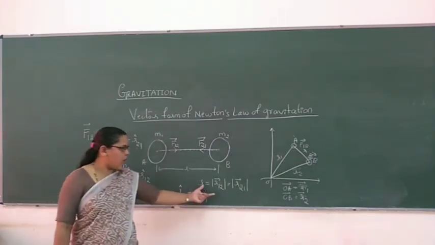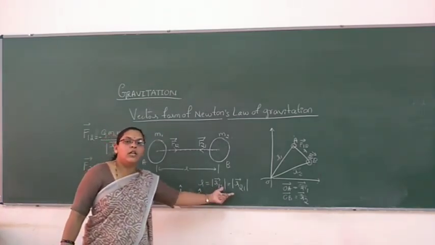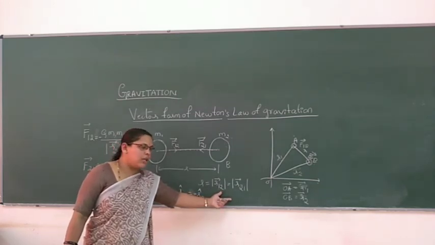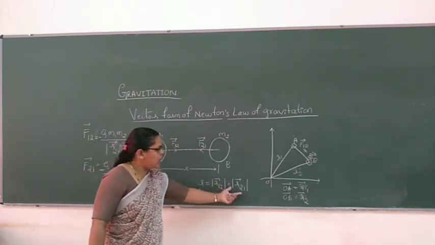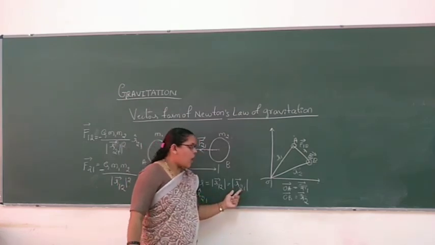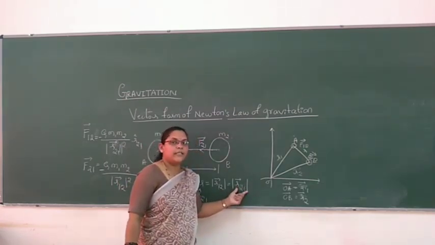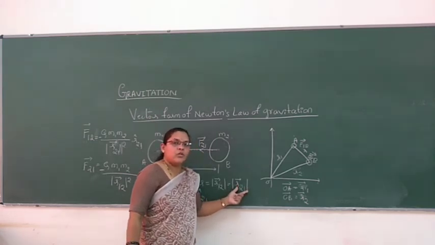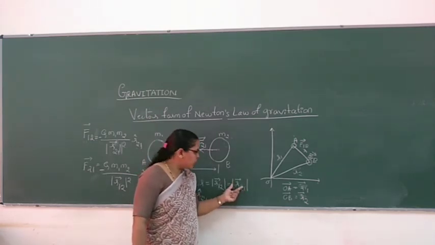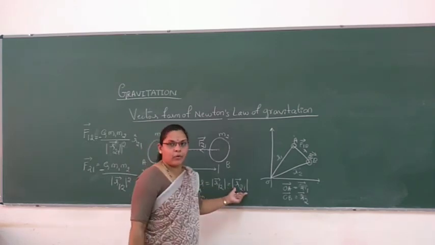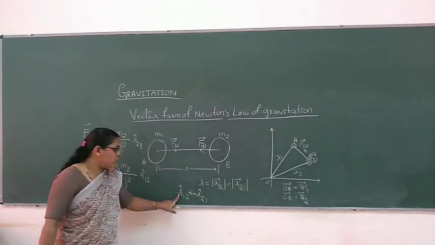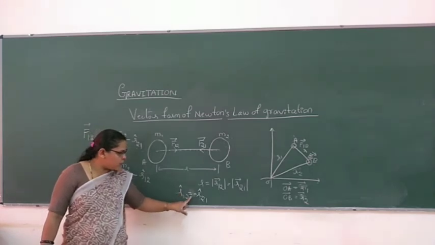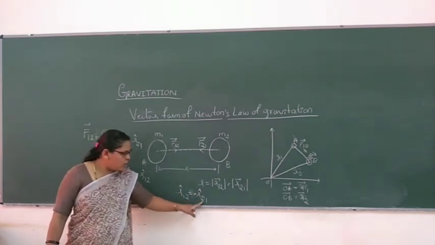We know R is equal to the magnitude of R12, and that is the magnitude of R21 vector. So the unit position vector R cap 12 is equal to minus of R21 cap.